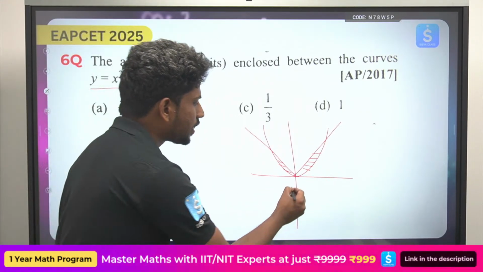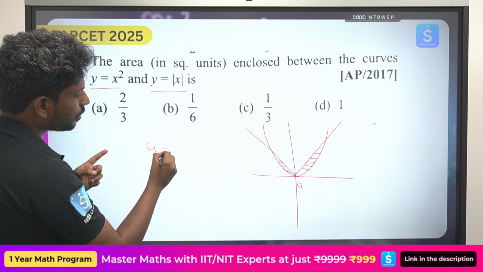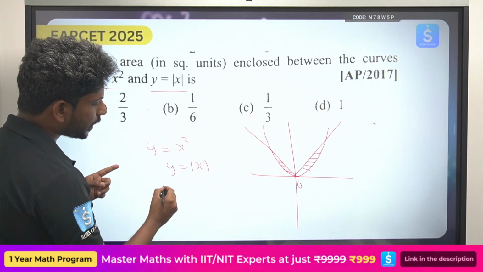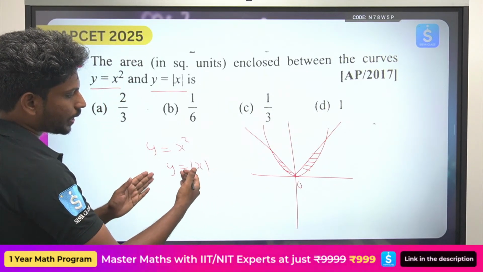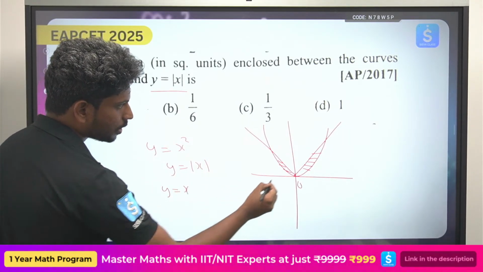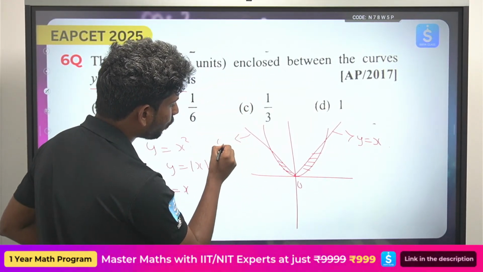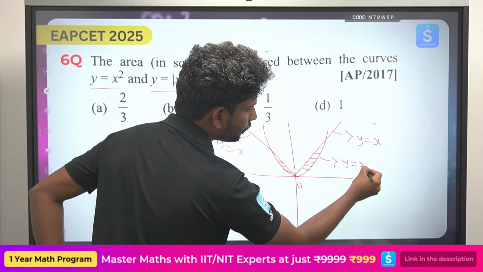Simple. So y equals mod x and y equals x square. For the values of x greater than 0, you can have y equals x. So this graph is acting like y equals x, and this graph is acting like y equals minus x, and this is nothing but y equals x square.